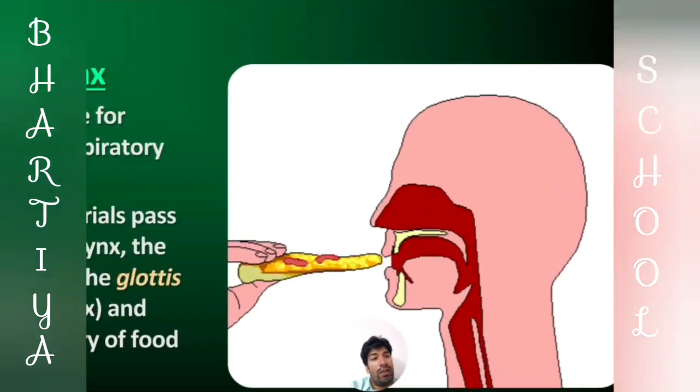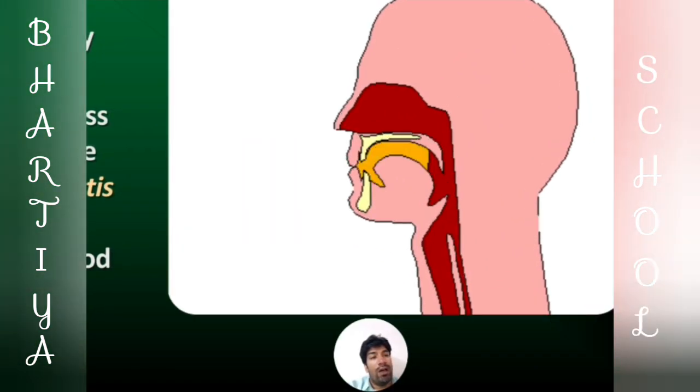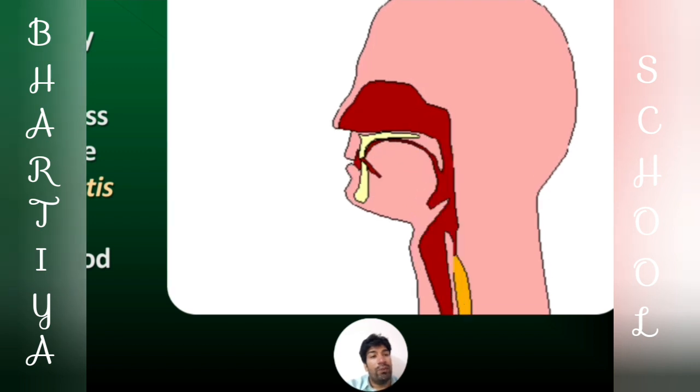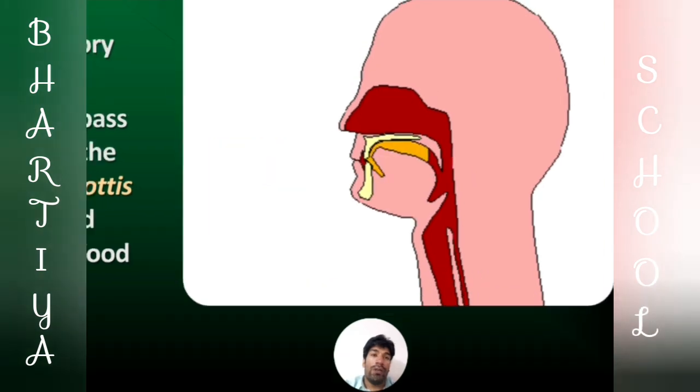In this GIF, we can clearly see that the epiglottis covers the windpipe, and the food goes into the esophagus.